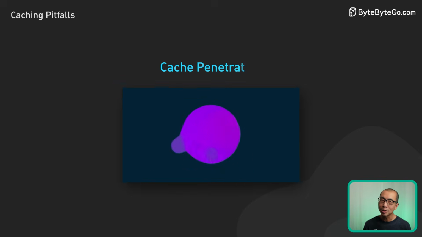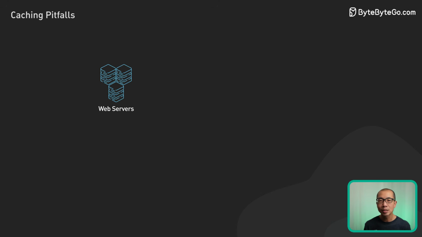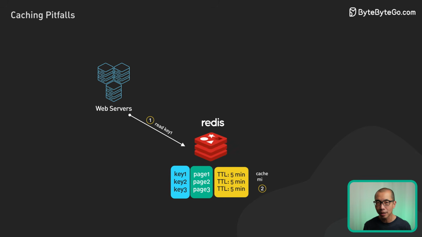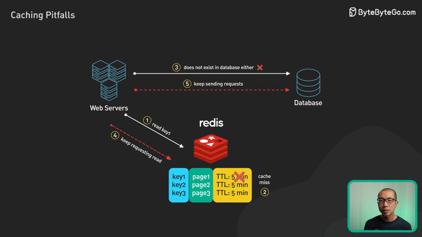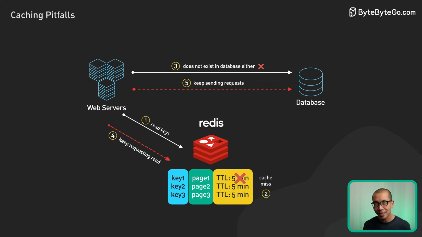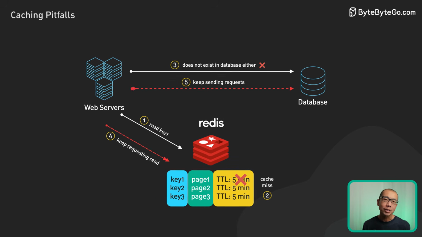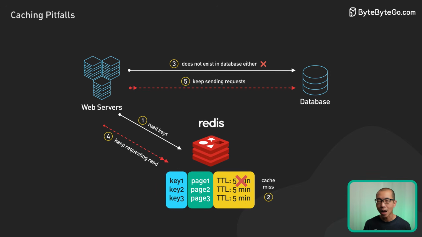Moving on to cache penetration. This happens when a request is made for data that doesn't exist in the database or cache. This results in unnecessary load as the system tries to retrieve non-existent data. This can destabilize the entire system if the request volume is high.